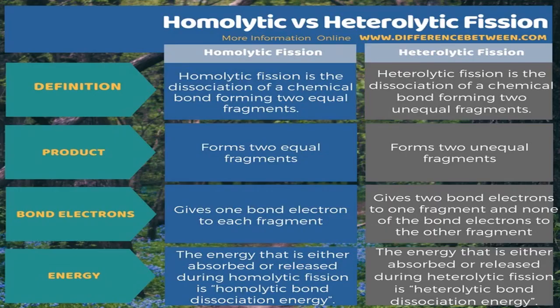Here is the difference between homolytic and heterolytic fission. Homolytic fission definition is already there. Homolytic forms two equal fragments, heterolytic forms two unequal. Homolytic gives one bond electron to each fragment, while heterolytic gives both electrons to one of the two. Energy absorbed or released depends upon the situation. So kindly go through the slide and understand. Till then, bye, my dear students.